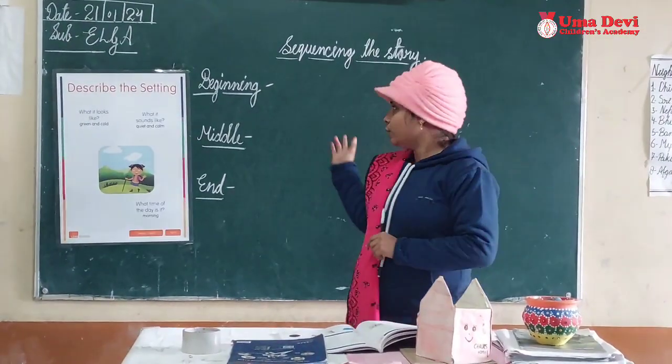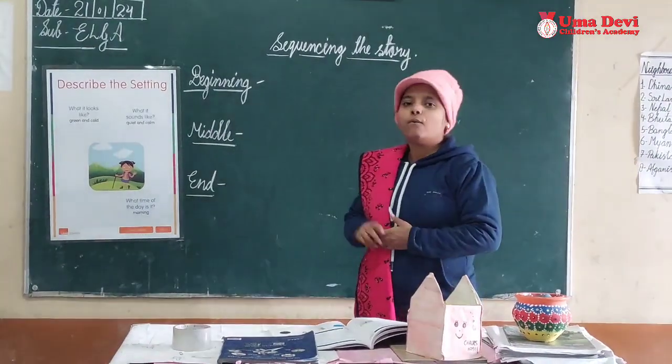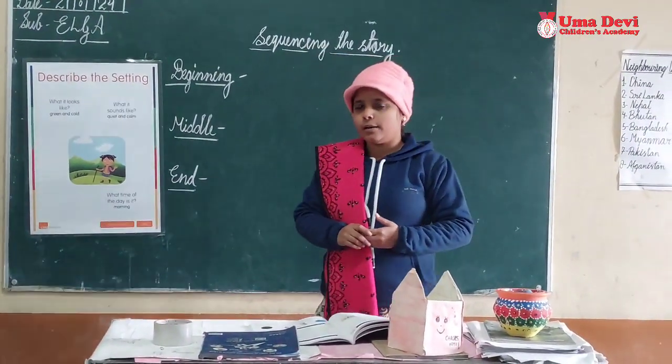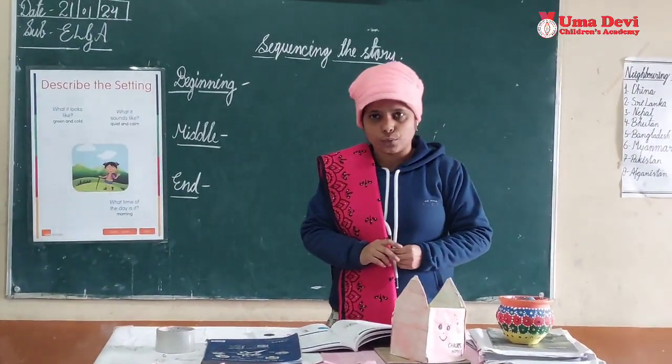Let's start our new topic, sequencing the story. What do we sequence in a story? We sequence the events of a story. Now let's see one example. I am telling the story of the thirsty crow.